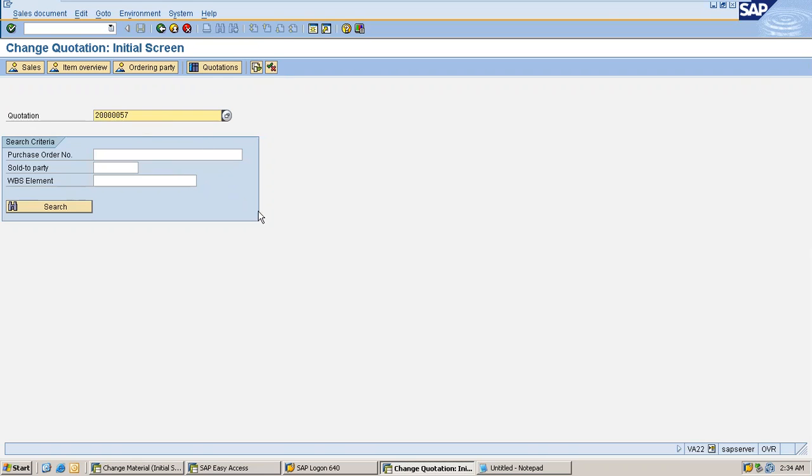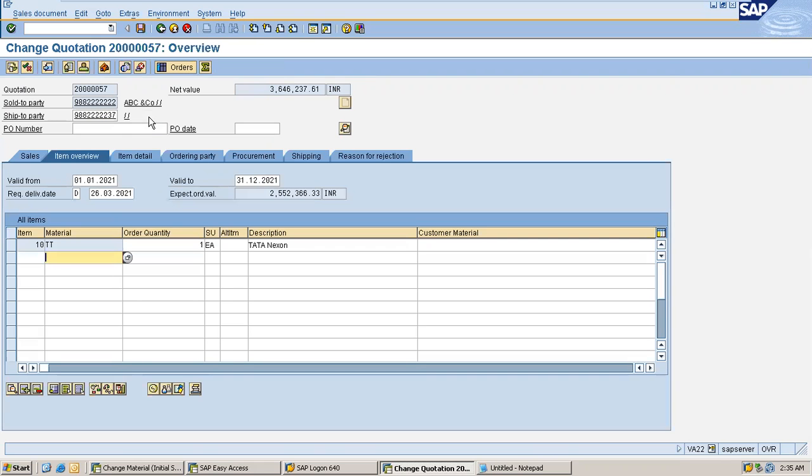Let's say I wanted to display quotation details. I know the quotation number. I am entering the quotation number here in the VA21 screen. I am just pressing enter. It displays the quotation details in this screen.